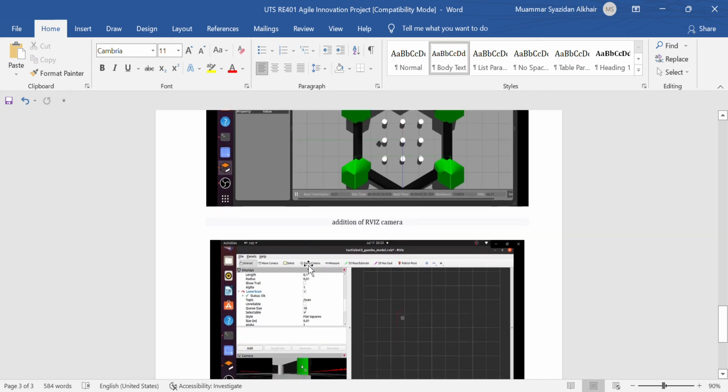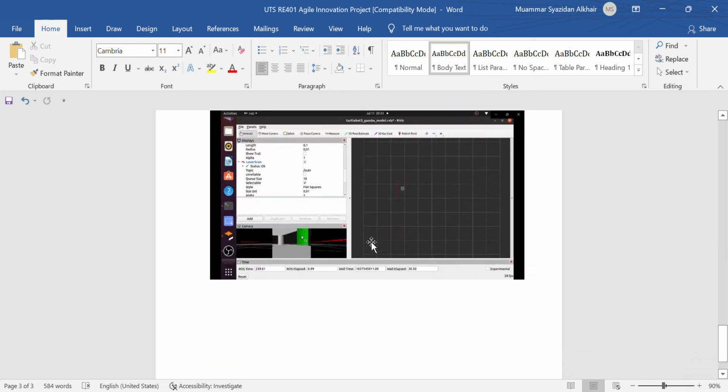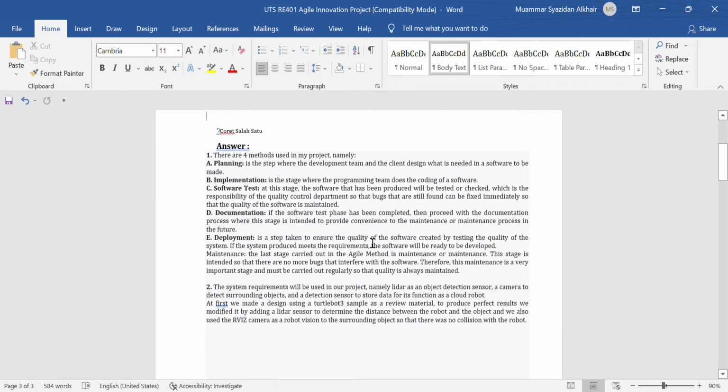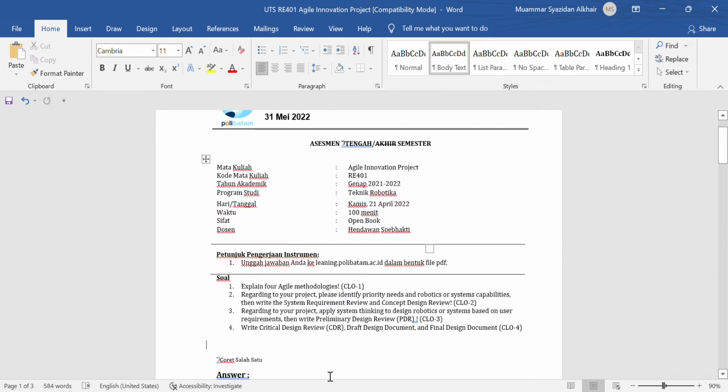This is the addition of the RViz camera, and we added the RViz camera to see the project this time. Okay, question number 4. Write the critical design review, CDR, draft design document and final design document.